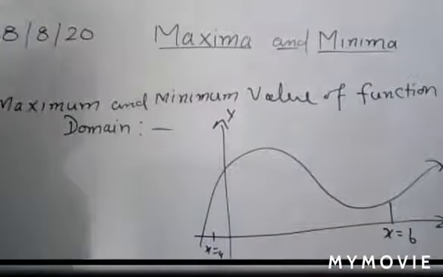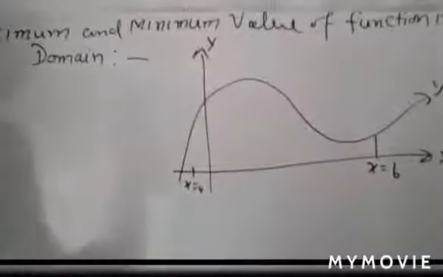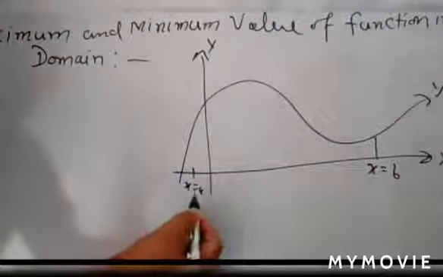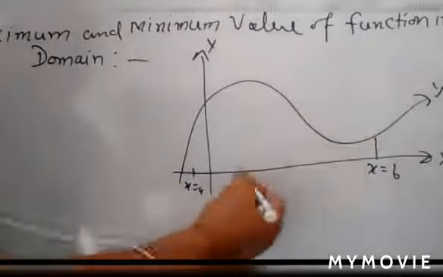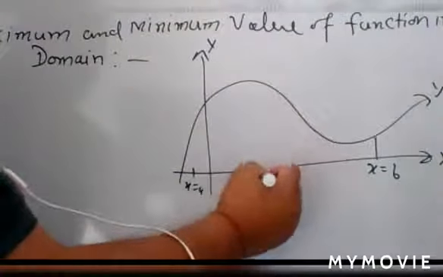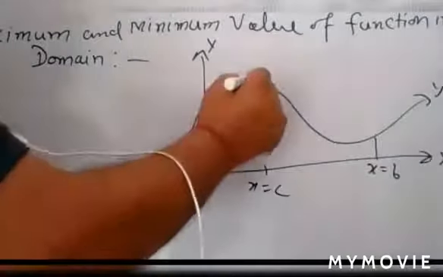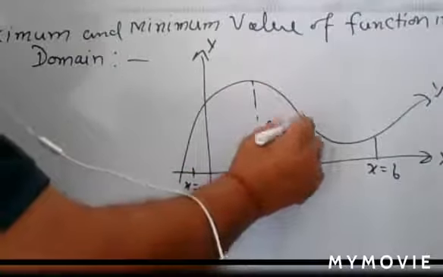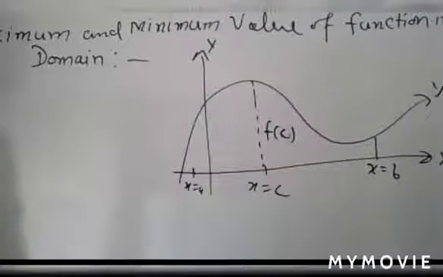If the function is a real valued function defined between x is equal to a and x is equal to b, it will be defined throughout its domain. Within this domain, if you take a point c, x is equal to c, the corresponding value of the function at this point is f(c).